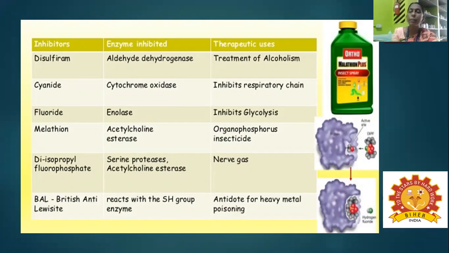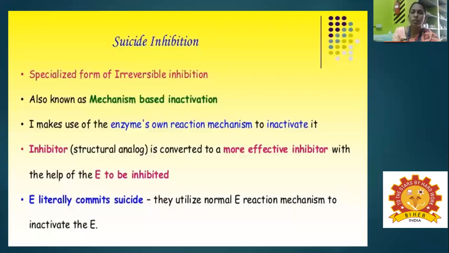So there are many therapeutic uses of these drugs. For example, disulfiram is a treatment for alcoholism, cyanide inhibits the respiratory system, and fluoride inhibits the glycolytic pathway. Malathion is a pesticide, an organophosphorus insecticide. Diisopropyl fluorophosphate is a nerve gas, and British anti-lewisite is an antidote for heavy metal poisoning. Most of these treatments come under the cases of irreversible enzyme inhibition.